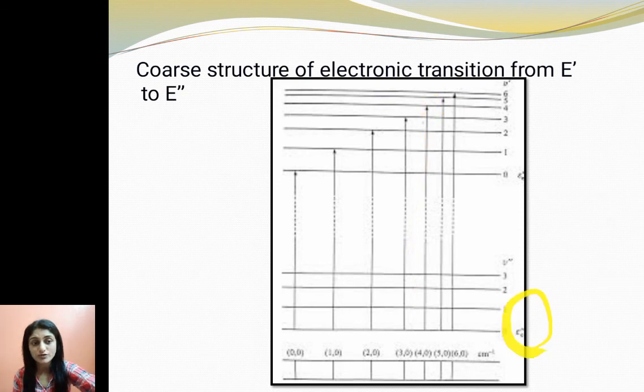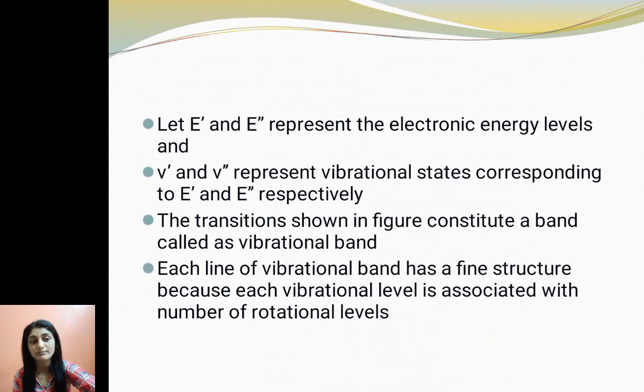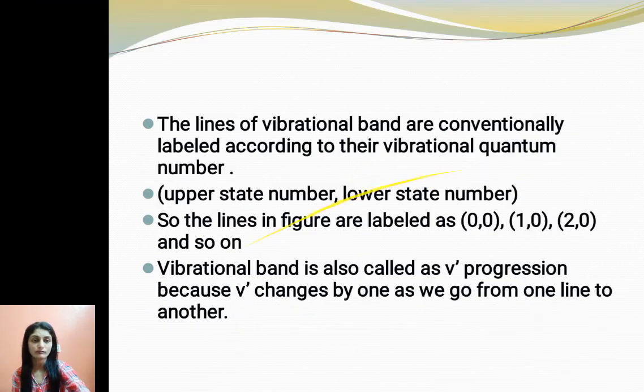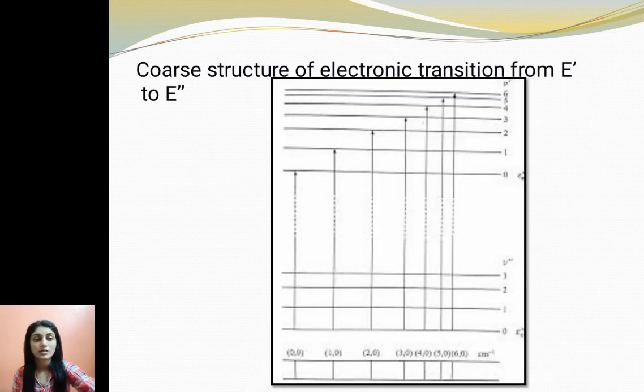This is one electronic state, this is the second electronic state. This is E1, this is E2. Inside this E1 we have a number of vibrational energy levels. Corresponding to this energy level E2 we have a number of vibrational energy levels.